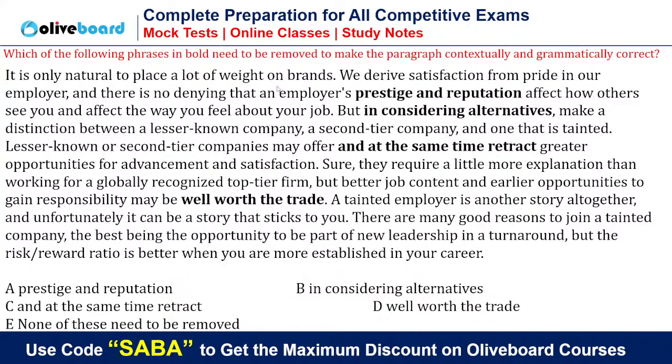B, D, C. There is one passage in which four phrases are highlighted, not sentences. You have to tell which phrase needs to be removed so that the sentence becomes grammatically and contextually correct. And if you feel that all the phrases are correct, then you will go with none of the above.